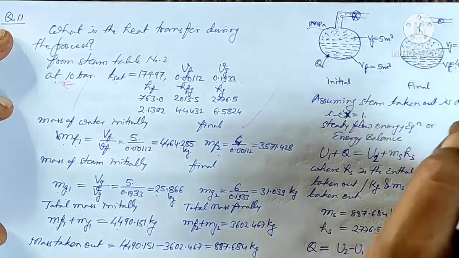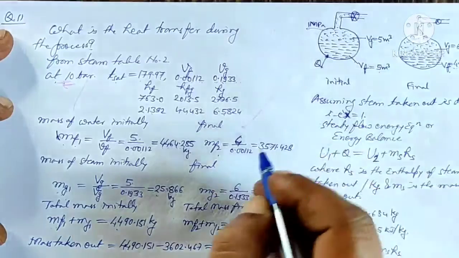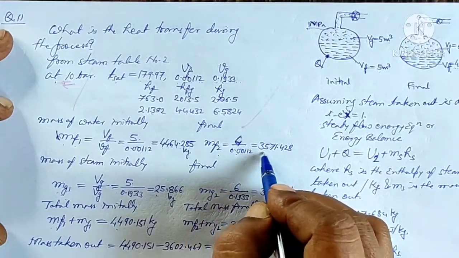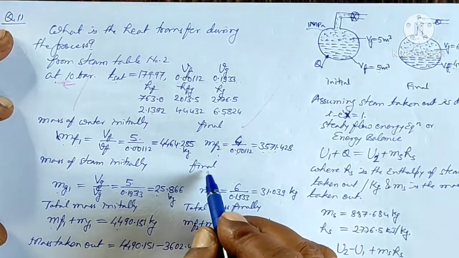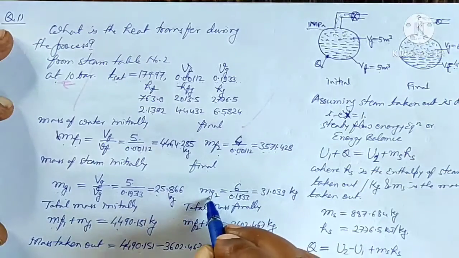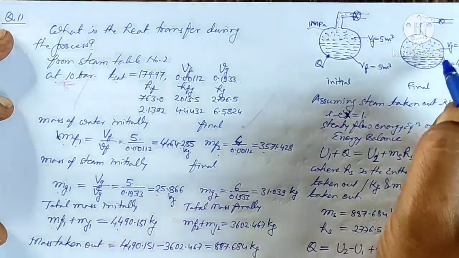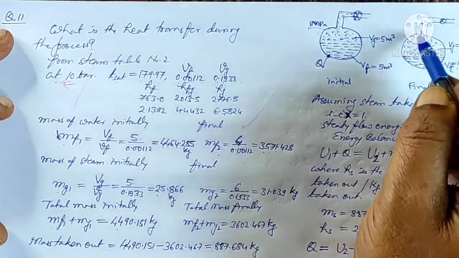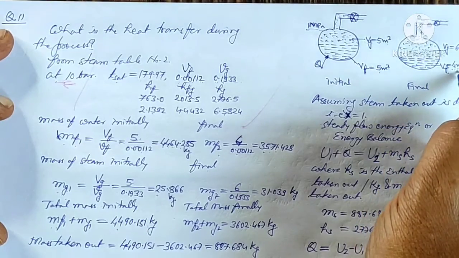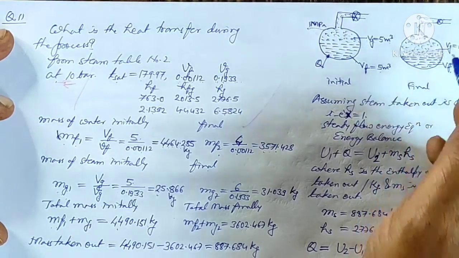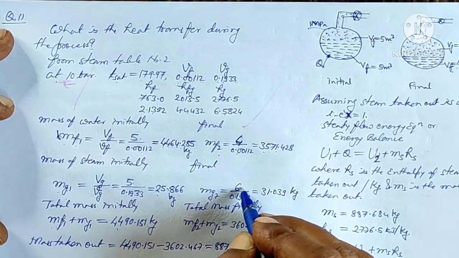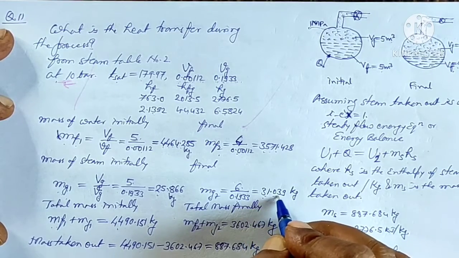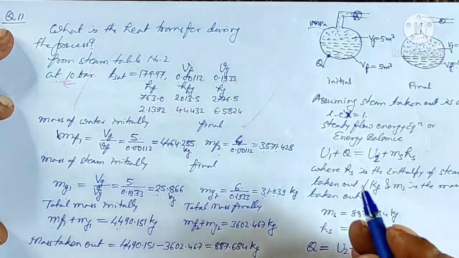Similarly, in the final position, the mass of the water will be equal to the total volume of the water, that is 4 meter cube, divided by the specific volume 0.00112. It comes out to be 3571 kg. Then the final mass of the steam will be mg2. The total volume of the boiler initially is 10, so the final volume will also remain 10. In that, 4 meter cube is water, so the remaining 6 meter cube is steam. Dividing by the specific volume gives me 31.039 kg of steam at the final stage.